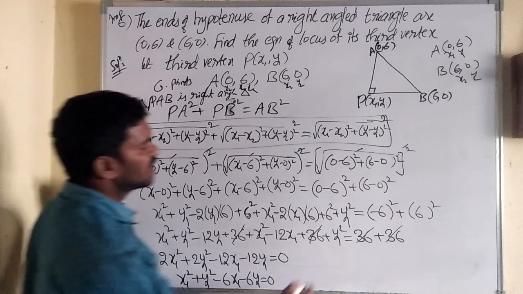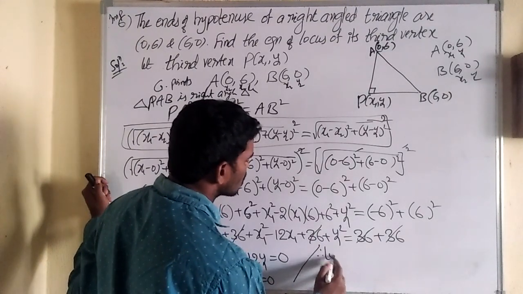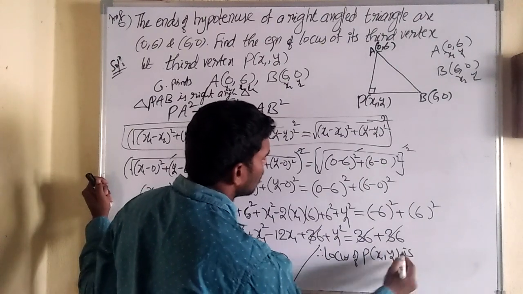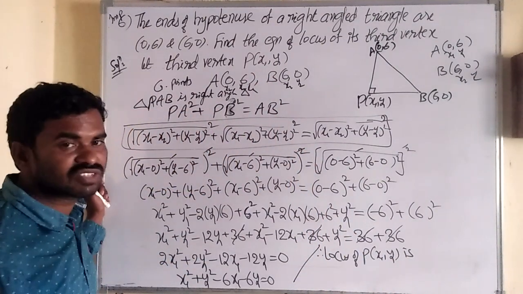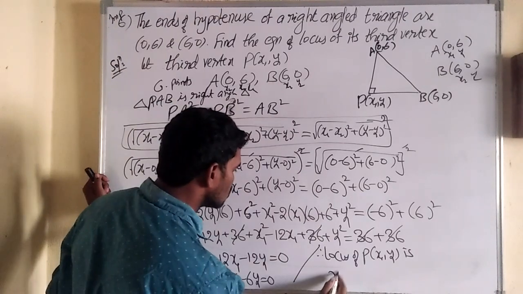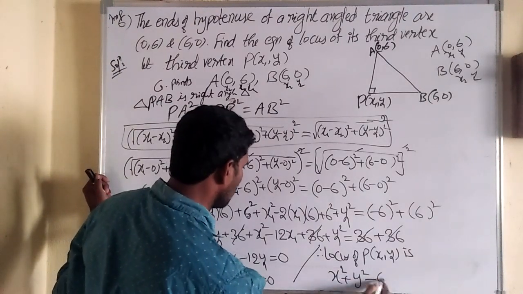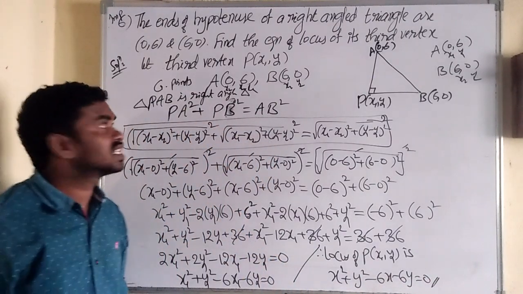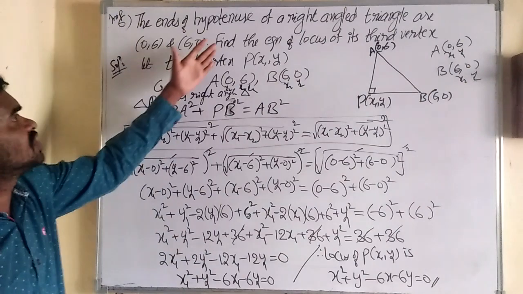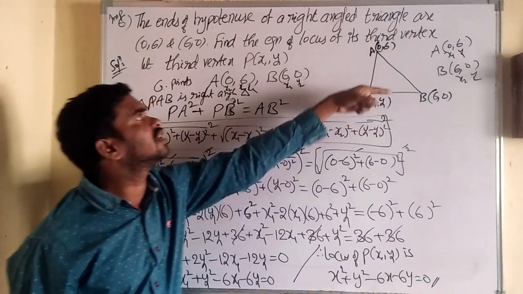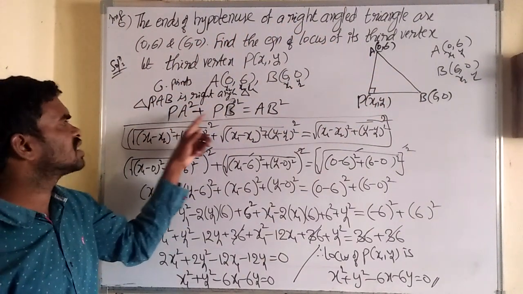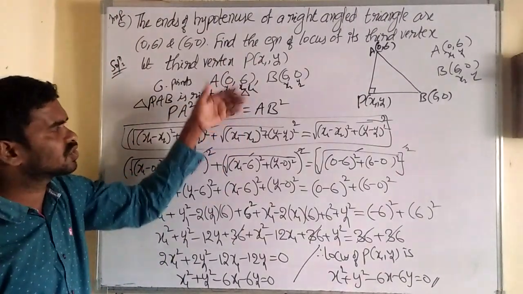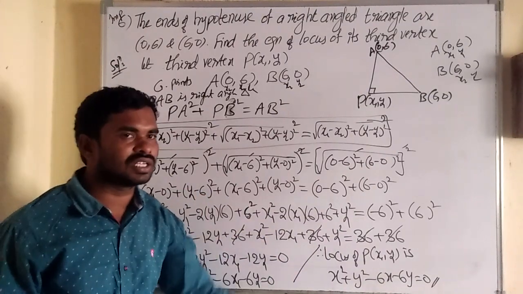So almost we have completed. Therefore, the locus of P (x1, y1), or the locus of the third vertex P, is x square plus y square minus 6x minus 6y equal to 0. This is the solution. Listen again: here the question is given as a right angle triangle, so that's why we take the condition PA square plus PB square equal to AB square. PA means P is x1 y1, A means 0, and substitute and simplify, we get the answer.